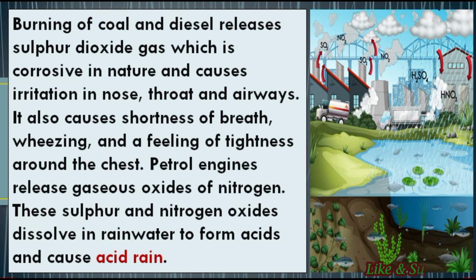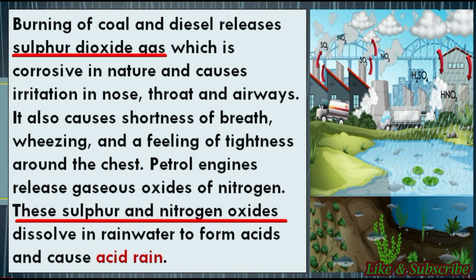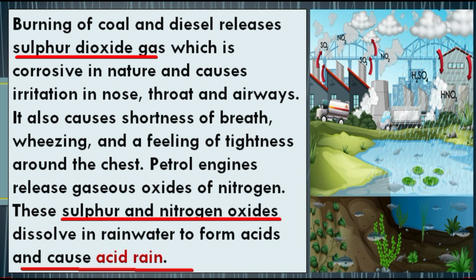Students, the other harmful effect of burning of fuels is acid rain. Students, burning of coal and diesel releases sulfur dioxide gas that is very corrosive in nature, and it causes irritation in the nose, throat or airways, and it also causes shortness of breath, wheezing and a feeling of tightness around the chest. And students, when these sulfur and nitrogen oxides dissolve in water, they form acids like sulfuric acid and nitric acid, and that's how they cause acid rain.